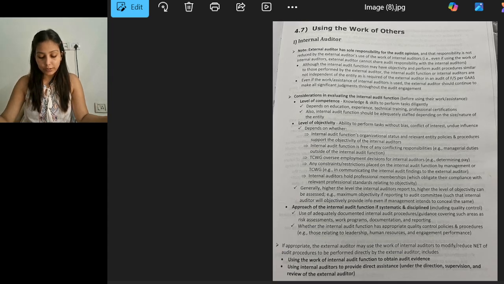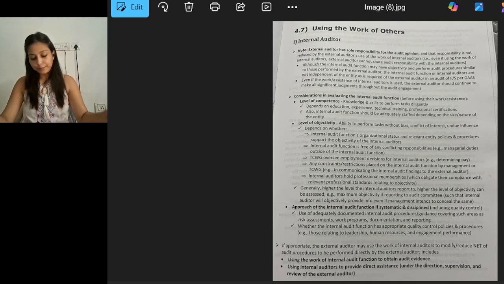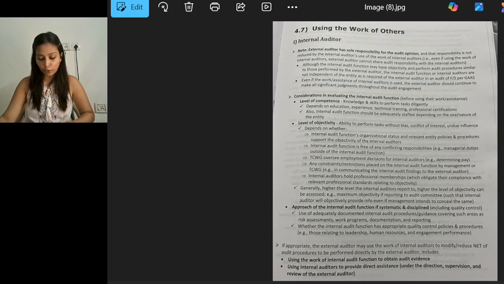Also, the level of objectivity: the ability to perform the task without bias, conflict of interest, or undue influence. That depends on whether the internal audit function's organizational status and relevant entity policies and procedures support the objectivity of the internal auditors, whether the function is free from any conflicting responsibilities, whether TCWG oversees employment decisions for the internal auditors, any constraints or restrictions placed on the internal audit function by the management or TCWG, and whether internal auditors hold professional membership relevant to the professional standards.